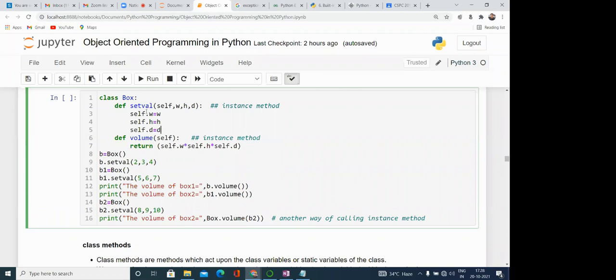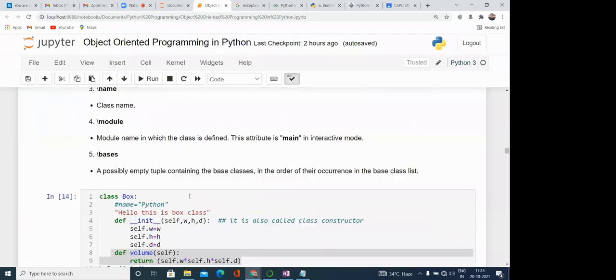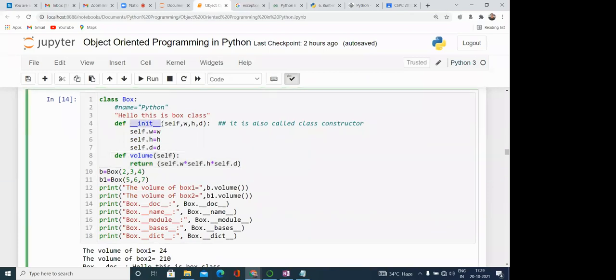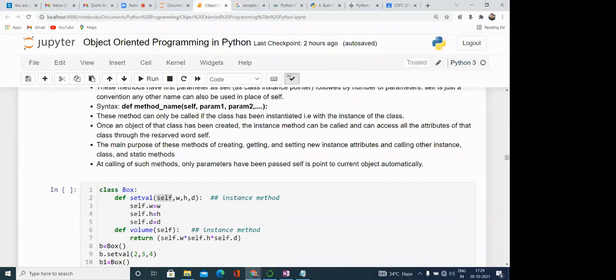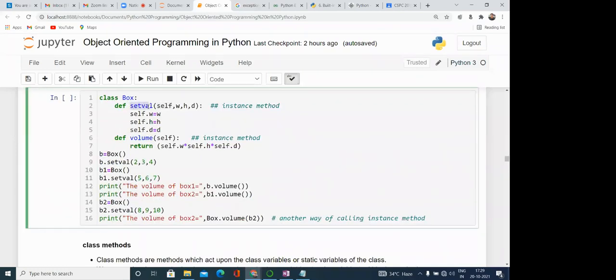Like here you can see def setVal. setVal is the instance method, so self is there. This is the same as what we have defined in the constructor. But in Python, init is a predefined keyword that is used for the constructor. It means if we define something using init, it is called automatically. While if we define it like def setVal, we need to call it with the object.